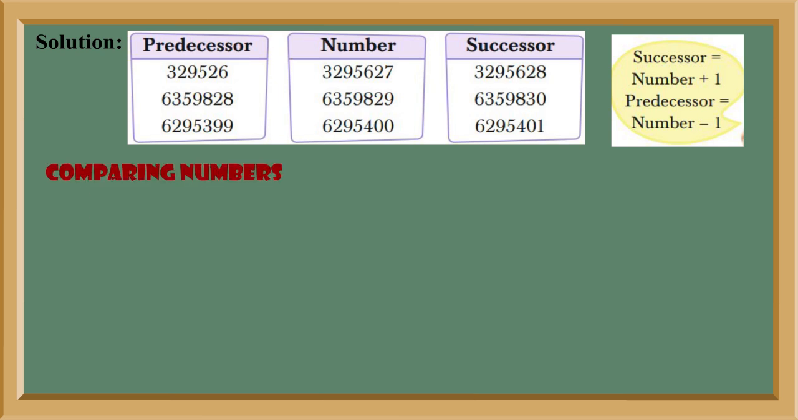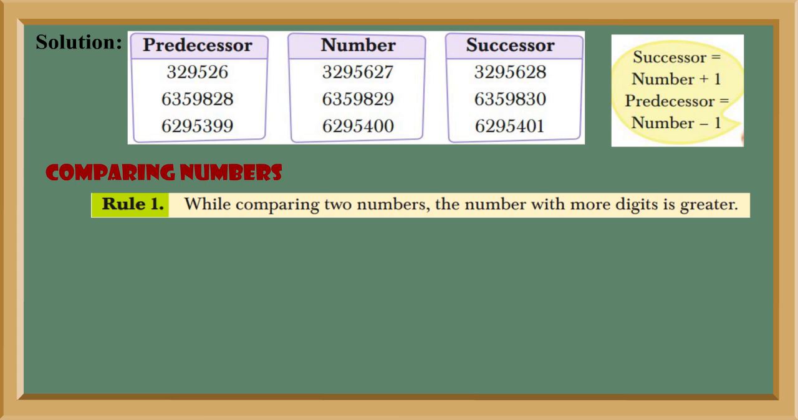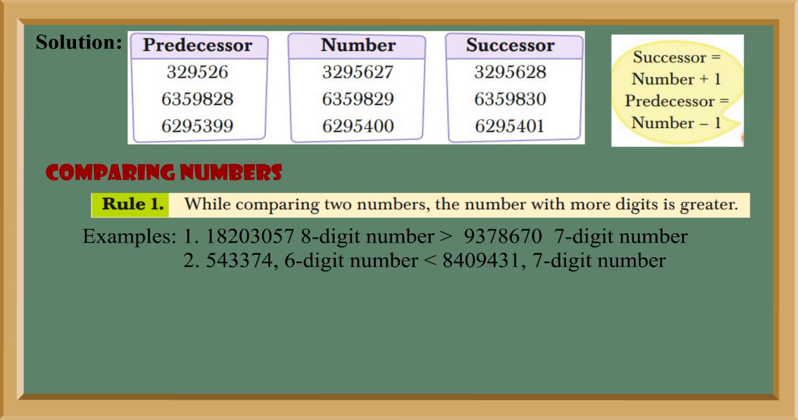Comparing numbers. Rule 1. While comparing two numbers, the number with more digits is greater. Examples: 1. 182030578, an 8-digit number, is greater than 9378670, a 7-digit number. 2. 543374, a 6-digit number, is smaller than 8409431,